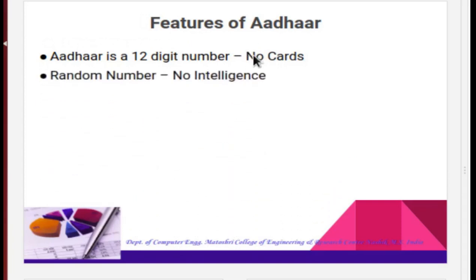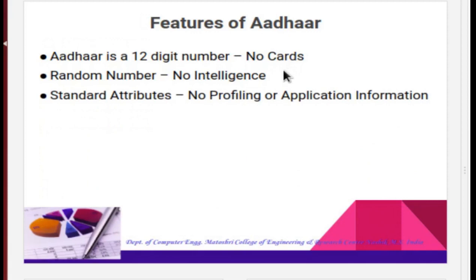Random numbers. The Aadhaar number is a random number. There is no intelligence while generating the random numbers. Only demographic and biometric data need to be submitted. The QR code is a part of the paperless eKYC mechanism launched by the UIDAI. The cardholder can use it voluntarily without compromising on the security of their Aadhaar data.